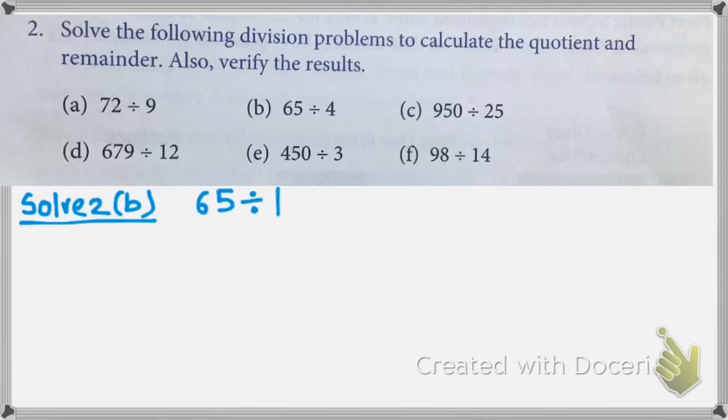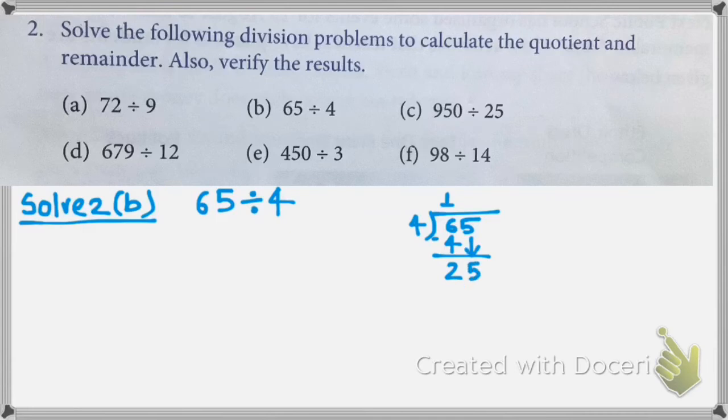65 divided by 4. So let's divide 65 by 4. So first we'll select first digit, okay, 6, we'll select 6. So 6 comes in 4 times. How many times? 4 ones are 4 and 4 twos are 8. So 8 is larger number than 6, so we'll select 4, okay. It comes 1 times of 4. So now we need to subtract 4 from 6. It will give you 2. Now place 5 here.